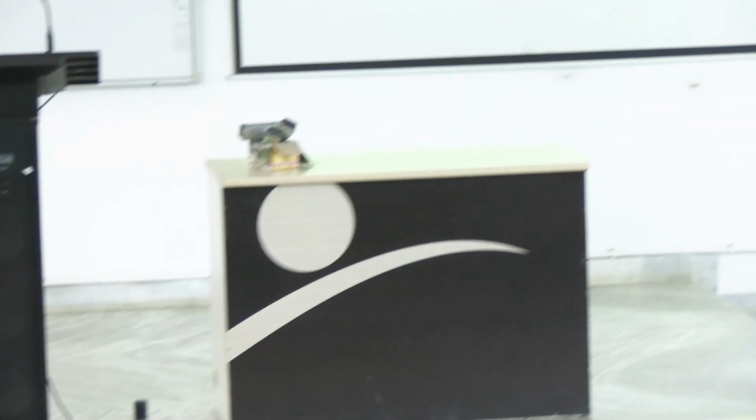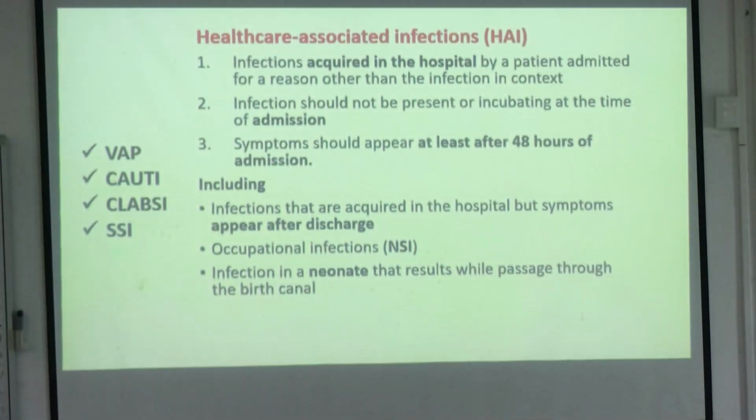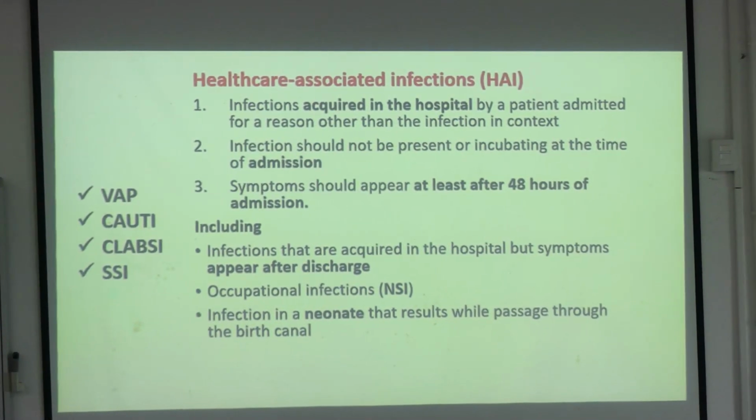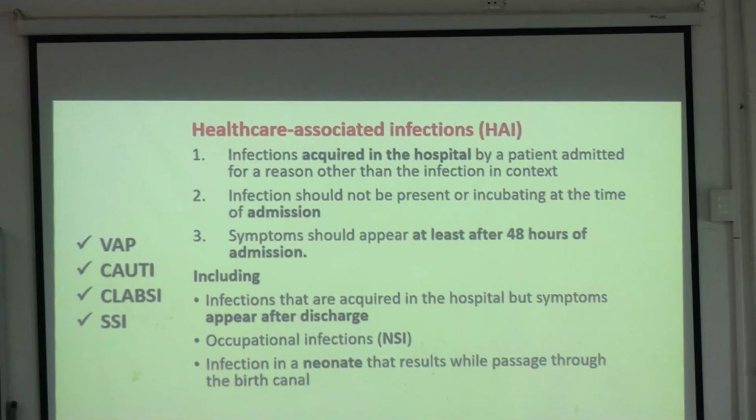Okay, now coming to another important topic, healthcare associated infection, HAI. This is huge and this is the most important topic of this era because we have n number of hospitals and n number of patients.